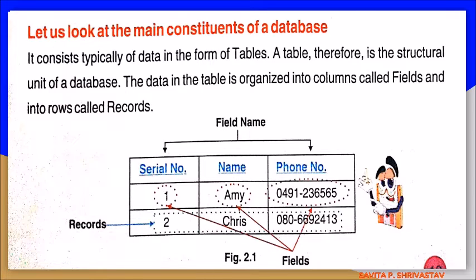Whereas for records, we can see 1, ME, 0491236565 is the first record, which is in the first row, and the second record is 2, Chris, 0866924113. So the records are in the form of rows and the fields are in the form of columns.